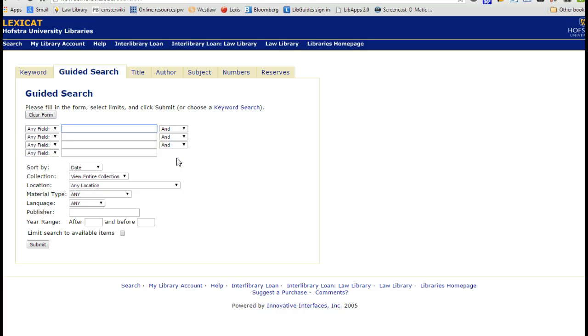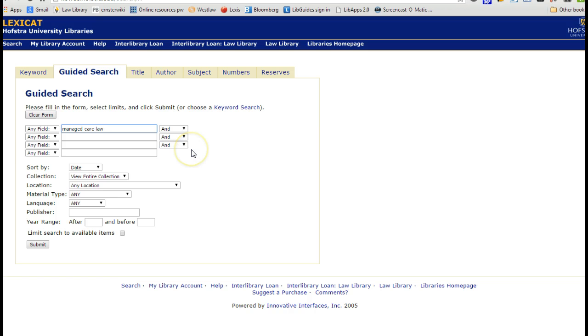So let's try a different kind of search. Maybe we don't get lucky with the title search. And let's also try different terminology, because it may be that healthcare law isn't the best terminology to pull up treatises on what we're interested in, or maybe it's too general and it pulls up treatises that don't discuss our issue. So when I'm doing a catalog search, I'm going to try a whole different combination of search terms.